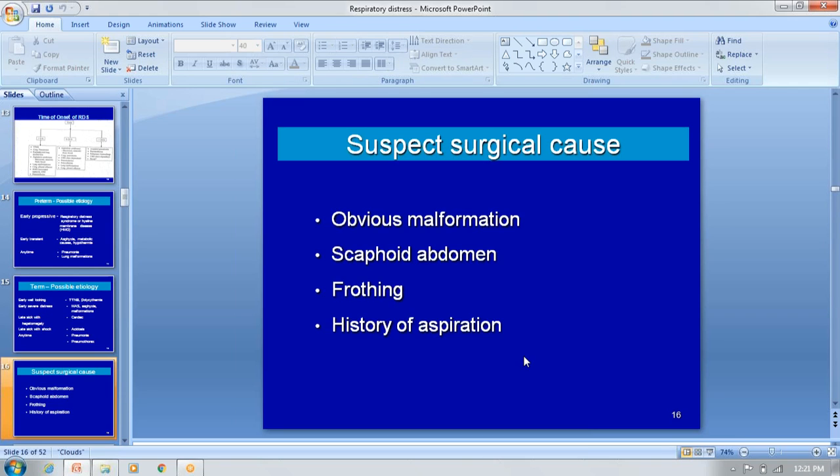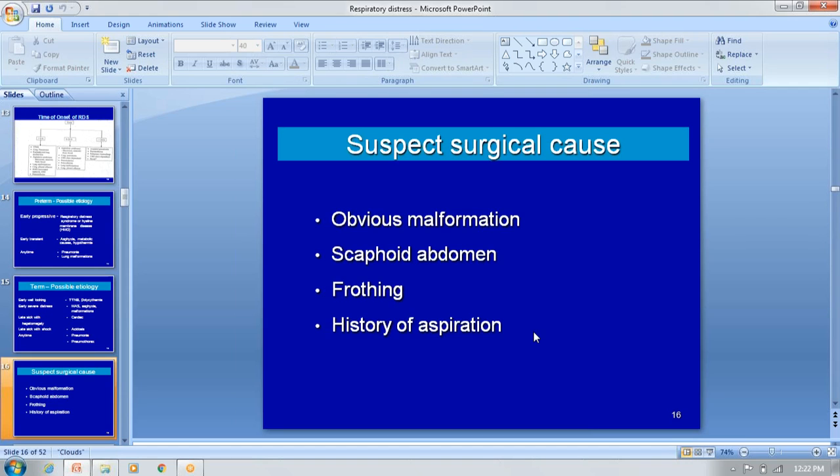Then how to suspect the surgical conditions of respiratory distress. For the surgical condition, you have to do the physical examination head to toe. Don't forget the nasal examination, whether a cleft palate is there or not, whether micrognathia is there or not, or bilateral choanal atresia is there or not. If the abdomen is scaphoid and respiratory distress is there, don't forget that it may be due to congenital diaphragmatic hernia.